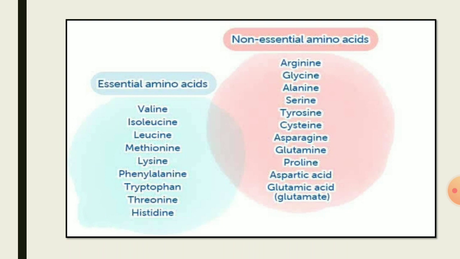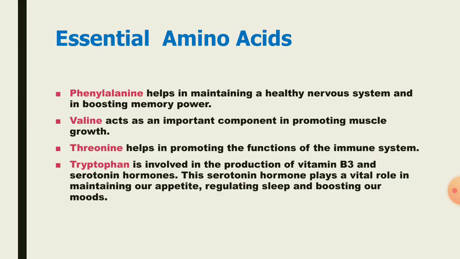Essential amino acids include valine, isoleucine, leucine, methionine, lysine, phenylalanine, tryptophan, threonine, and histidine. Non-essential amino acids include arginine, glycine, alanine, serine, tyrosine, cysteine, asparagine, glutamine, proline, aspartic acid, and glutamic acid. Next, functions of essential amino acids.